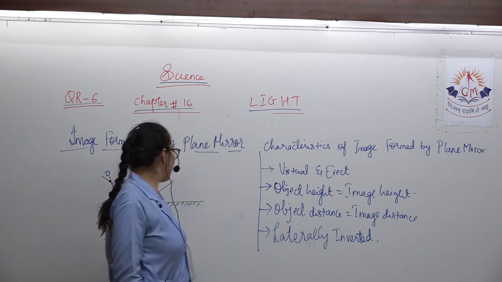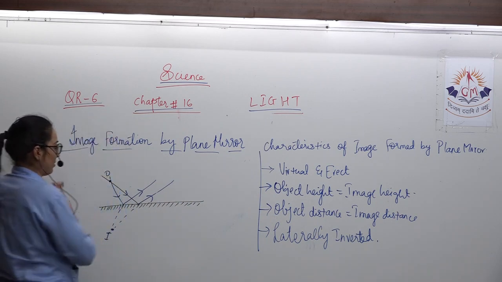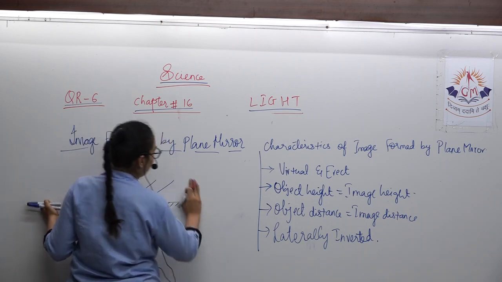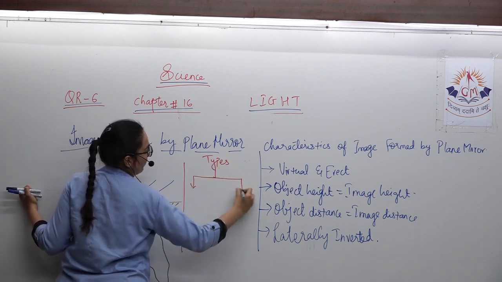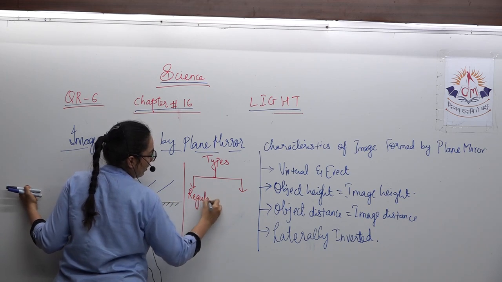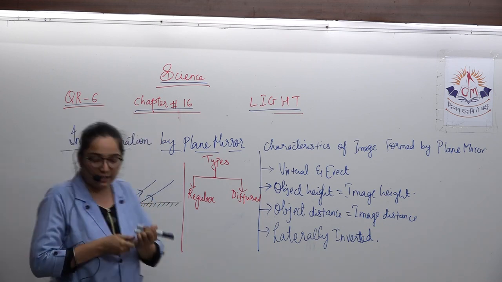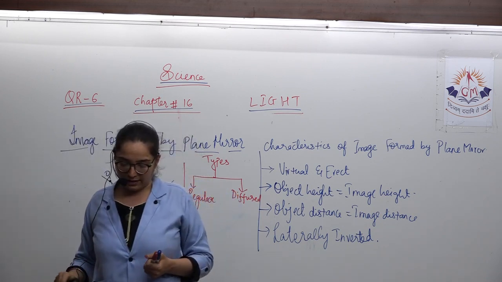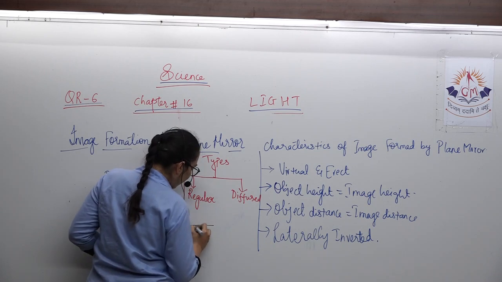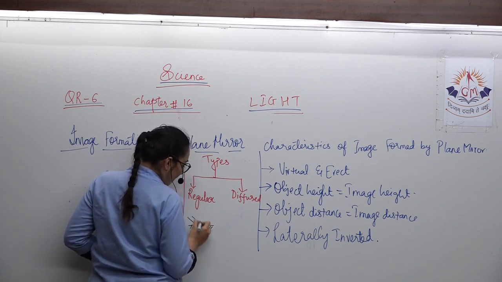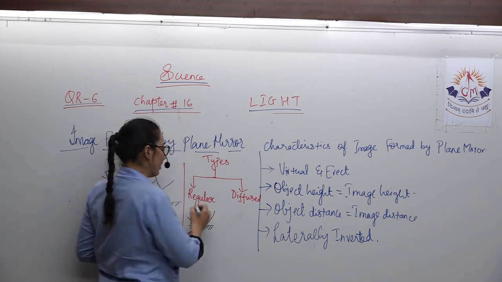Okay. After that, moving on to the next part regarding reflection, basically reflection is of 2 types. I can mention it over here. One is regular, another one is diffused or irregular. If we talk about the regular reflection, then whenever parallel rays of light are incident, after reflection the reflected beam will remain parallel to each other. Above is the light ray incident and this is the reflected. The reflected beam is parallel to each other.